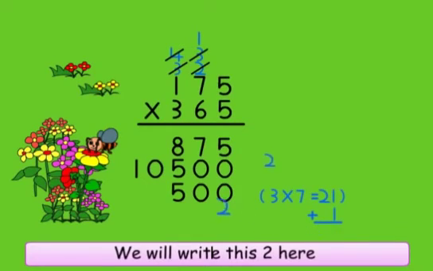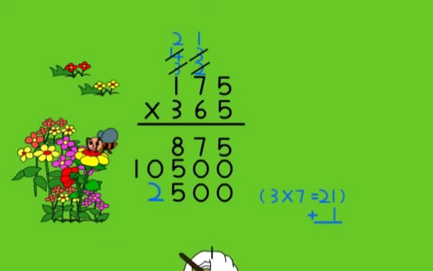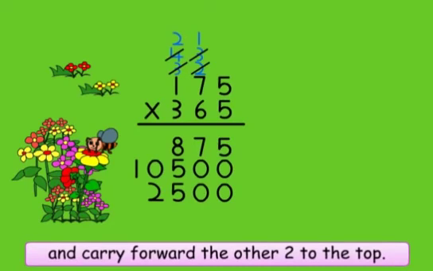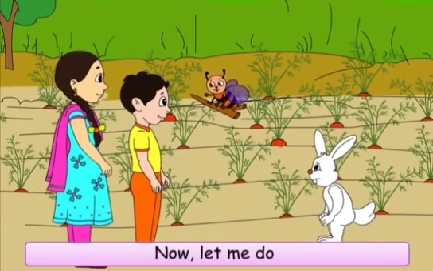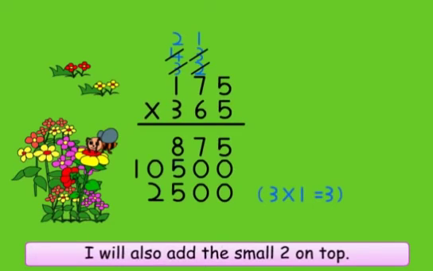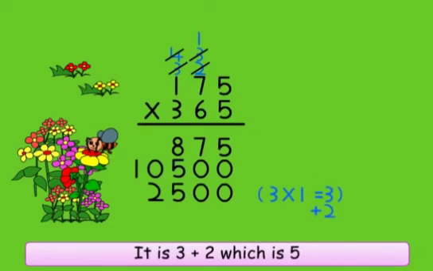We will write this 2 here and carry forward the other 2 to the top. Now let me do 3 into 1, which is 3. I will also add the small 2 on top. It is 3 plus 2, which is 5.